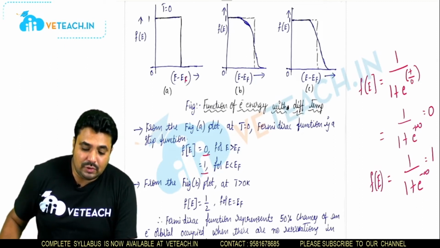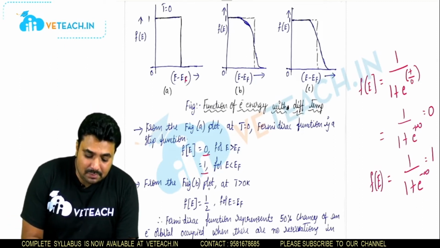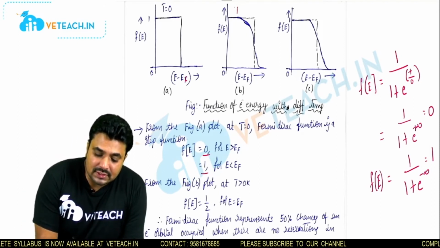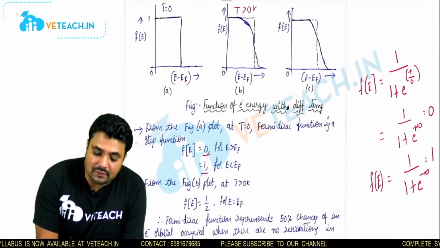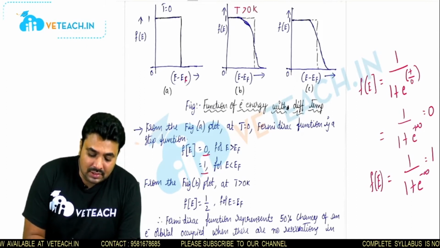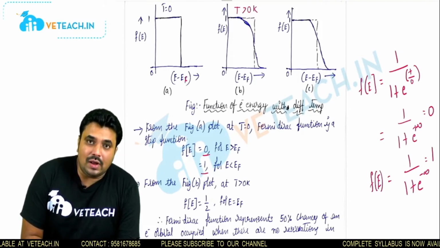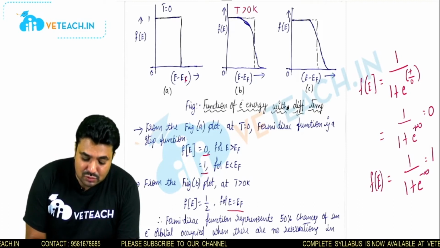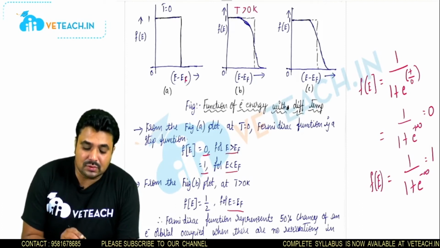Now we are going to change T. From figure B, T is greater than 0. This case is T greater than 0 Kelvin. If I change the temperature, then what will happen? f(E) = 1/2 for E equal to EF. This case is most important, and based on these cases we are going to study.